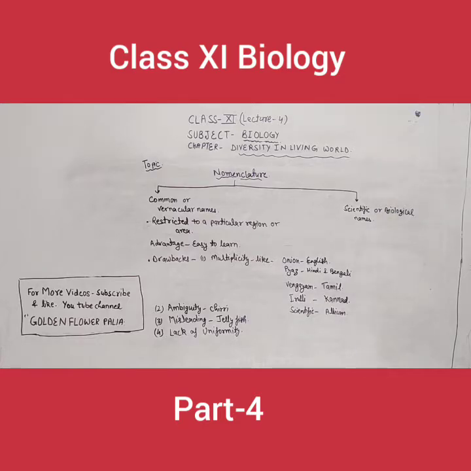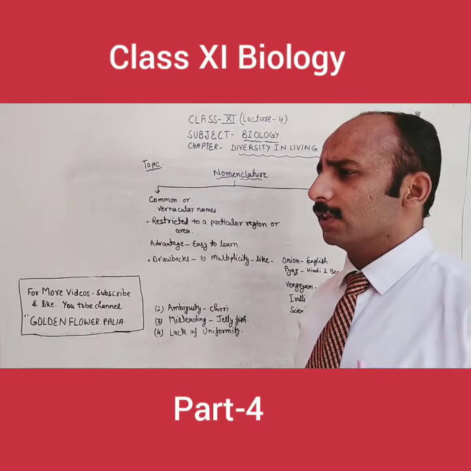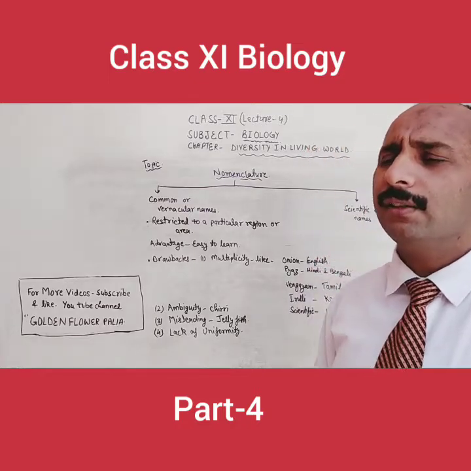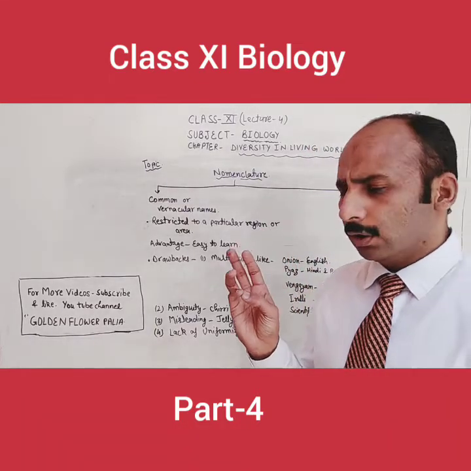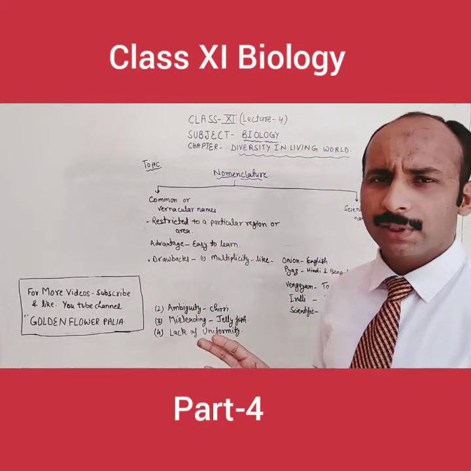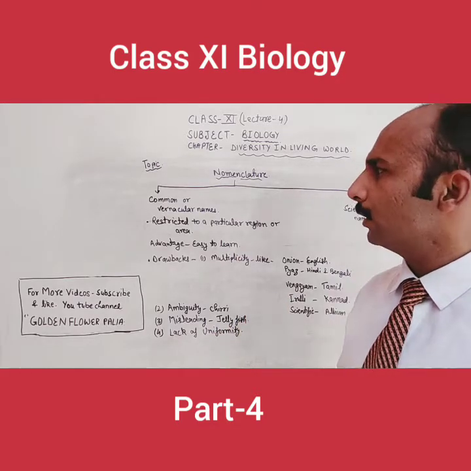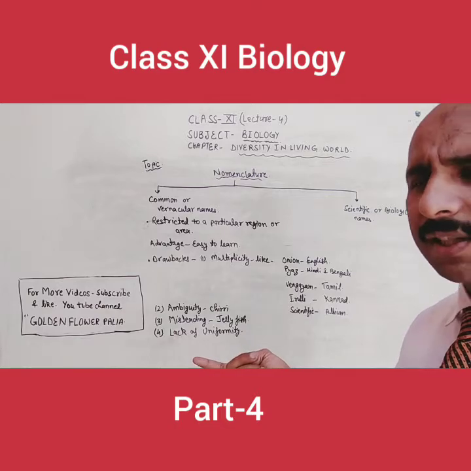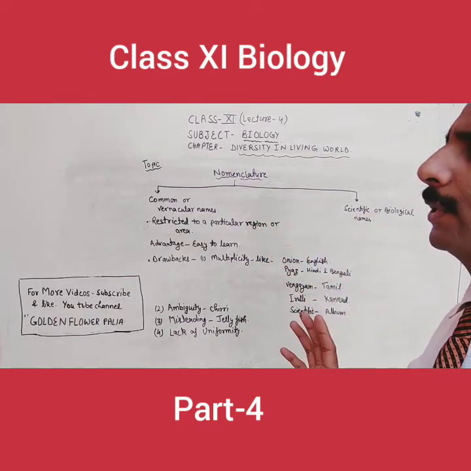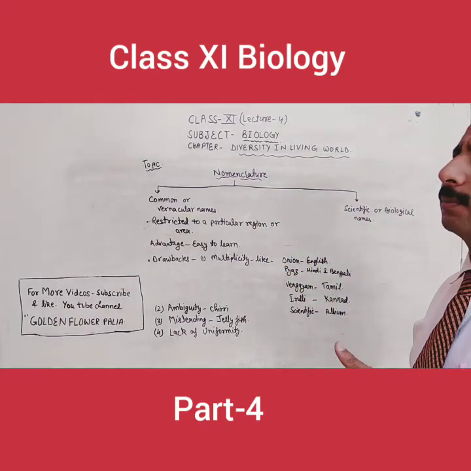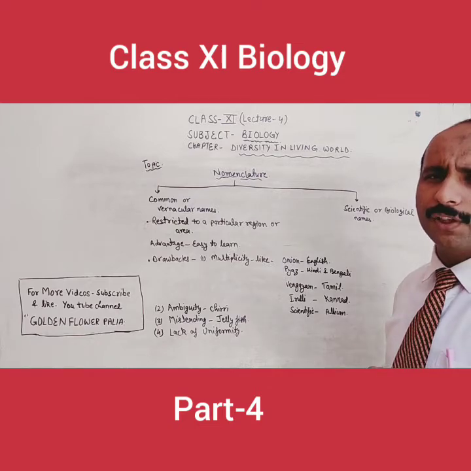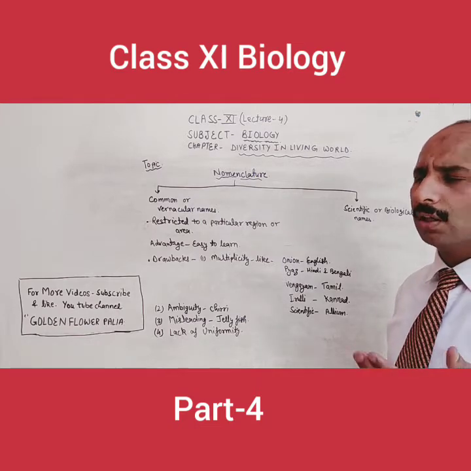Because in the first definition of this chapter, taxonomy, we studied that identification, nomenclature and classification is called taxonomy. So classification we have studied. Now we are studying nomenclature, that is how organisms are given names.